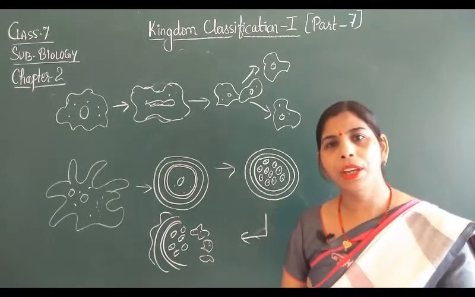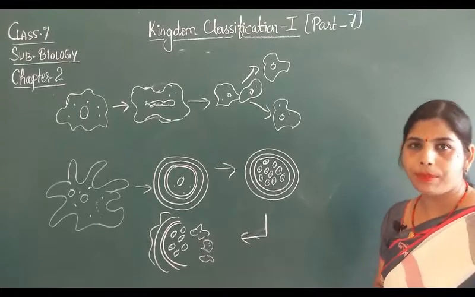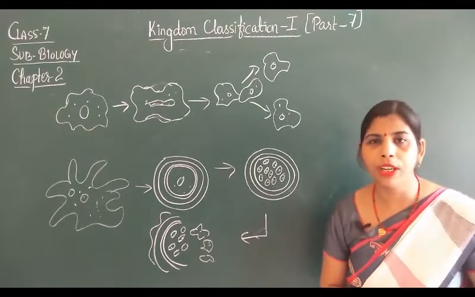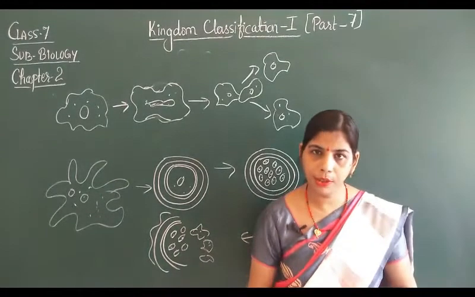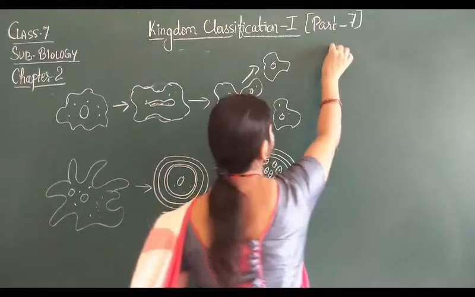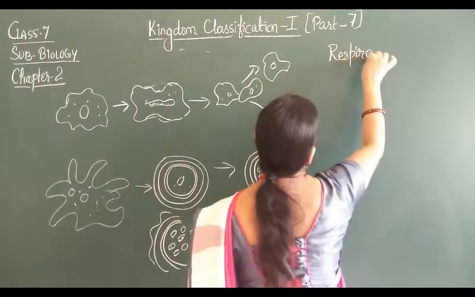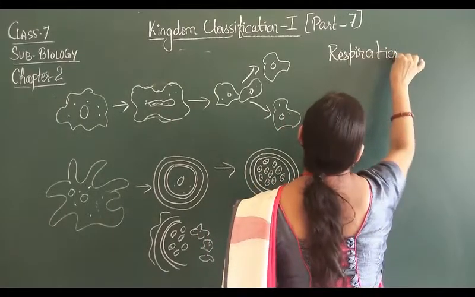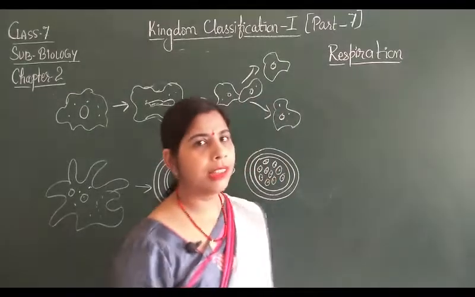As you all know me, today I am going to teach you the rest of the topics of the chapter Kingdom Classification 1. Previously I told you about the Kingdom Protista, so related to that I am going to start the other topics of Kingdom Protista, in which first I am going to tell you about respiration in amoeba. That means which type of respiration takes place in amoeba, and how it takes place.